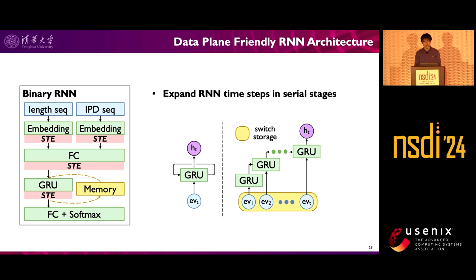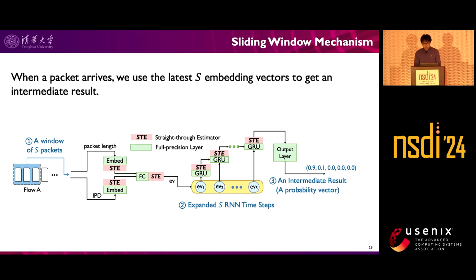sequence in serial stages. Since the number of switch stages is limited, expanding RNN time steps into serial stages would also limit the total number of steps executable in our model. To address this problem, we design a novel sliding window mechanism that can recurrently apply RNN inference on fixed-length flow segments. In particular, we store the embedding vectors of the latest S packets in the flow.